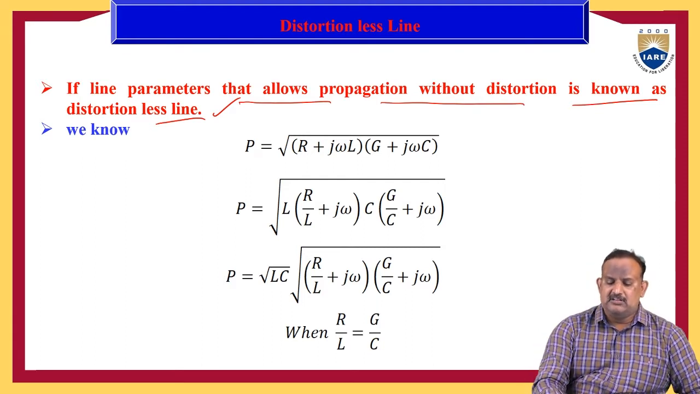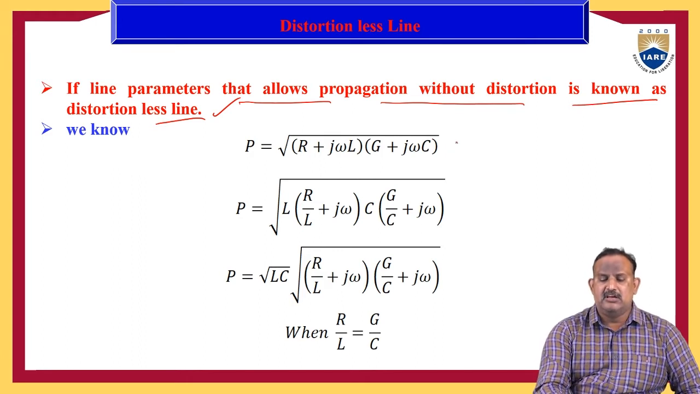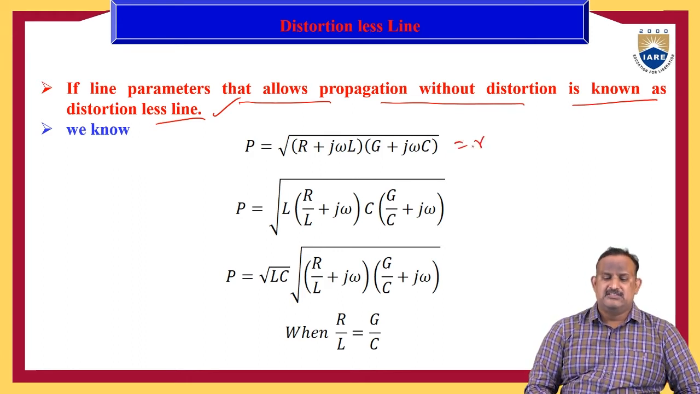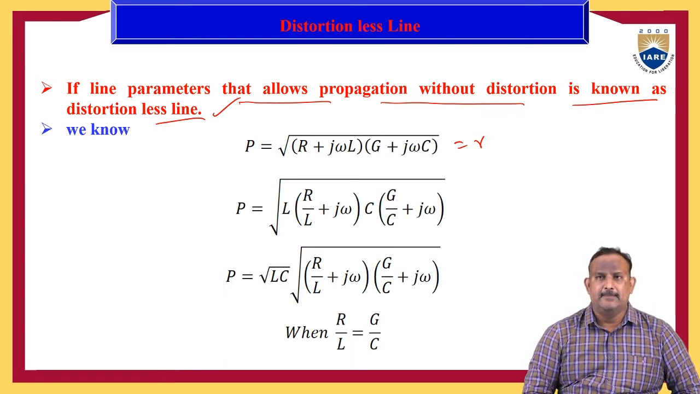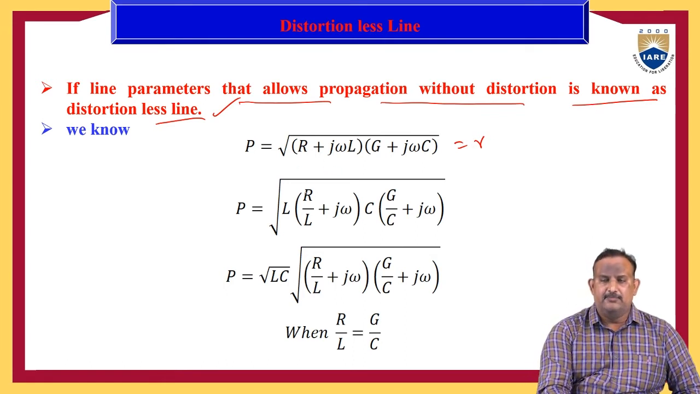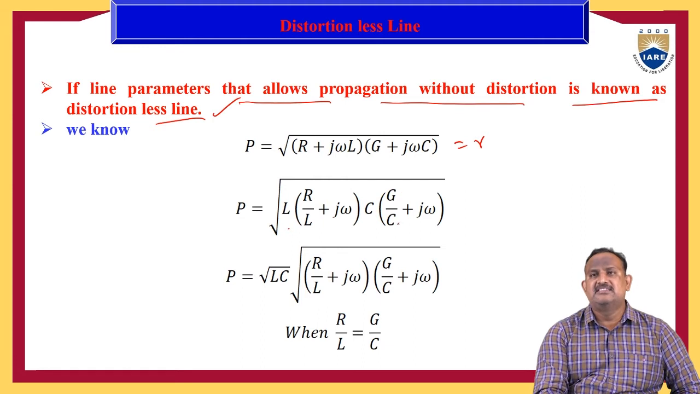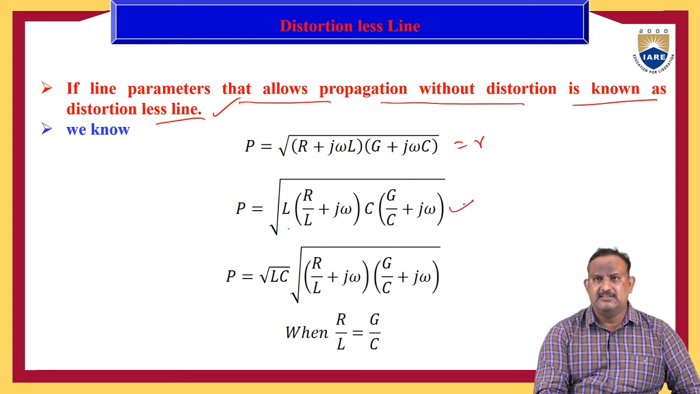And here we know that the propagation constant, which is equal to gamma, is equal to the root of (R plus j omega L) into (G plus j omega C). So here if you take L common in the first term, and C common in the second term, then we have L into (R by L plus j omega), plus C into (G by C plus j omega).